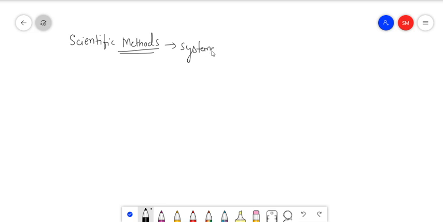Systematic simply means, for example, if I ask you to study physics, you will first bring your book, open it, see the chapter number from the index, move on to that chapter, and then start reading. This is called a systematic attempt. But if I ask you to go and read your physics book, and you randomly choose any chapter, that means an unsystematic way.